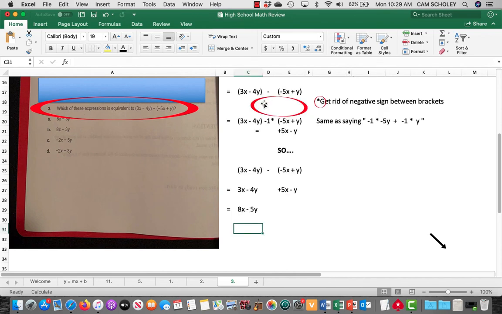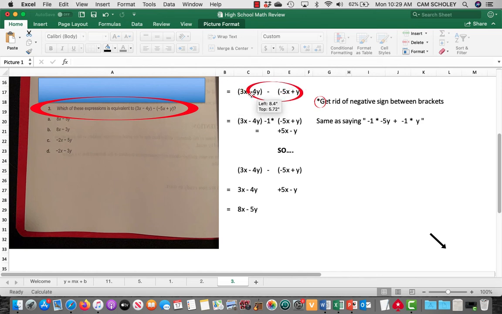Okay, so here I just rewrote the formula again, just to make it clear here. Now this minus sign in between the brackets is a bit troublesome. So we need to get rid of that negative sign between the brackets. So the way I recommend doing that is this formula here is equivalent to saying 3x minus 4y minus 1 times what's in there.